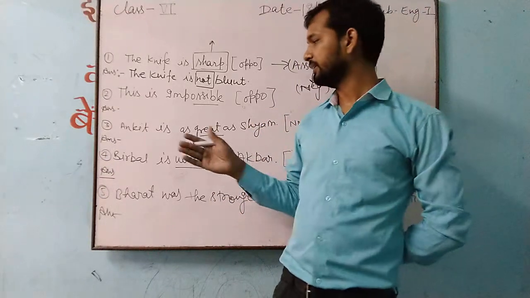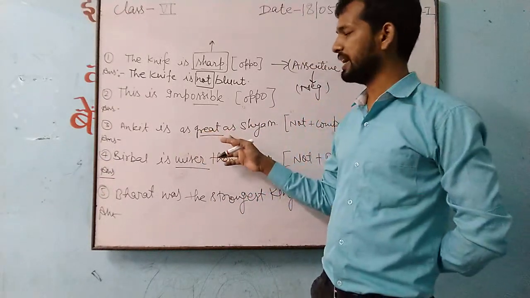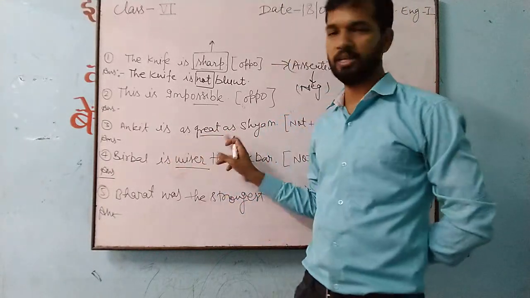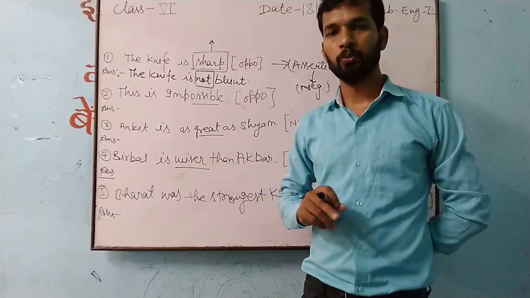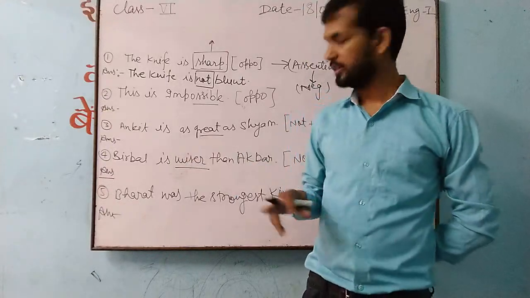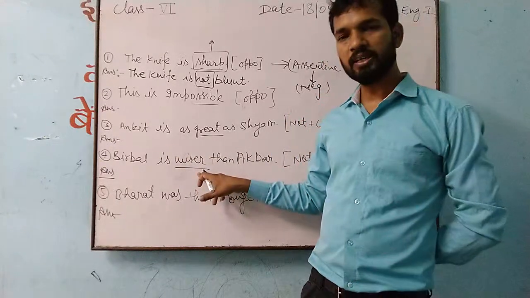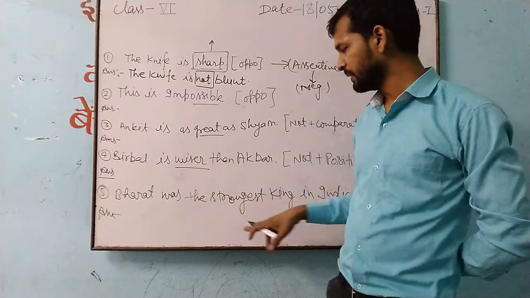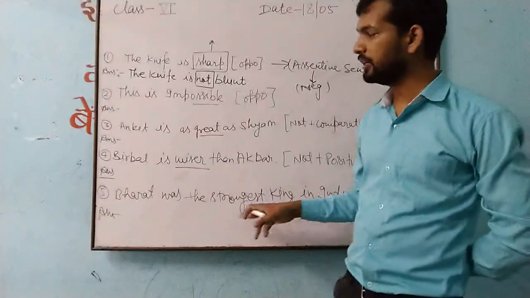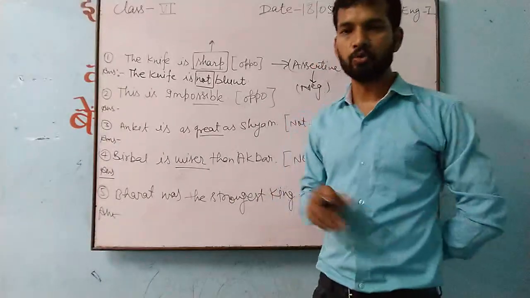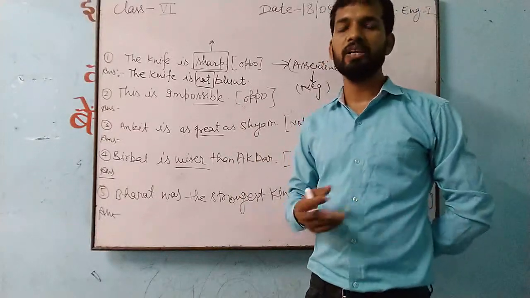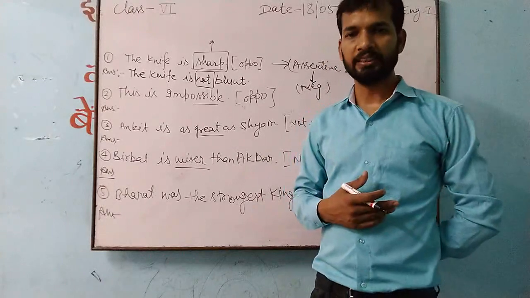It means that in this sentence you see "as great as". It's a positive degree because here also "as", here also "as". So this degree is what? Positive. So if a positive degree is coming, how are we changing? If a comparative degree is coming, how are we changing? When a superlative degree is coming, what are we doing for superlative? These are all things we have to understand today. And by doing only this, you are able to finish your exercise.